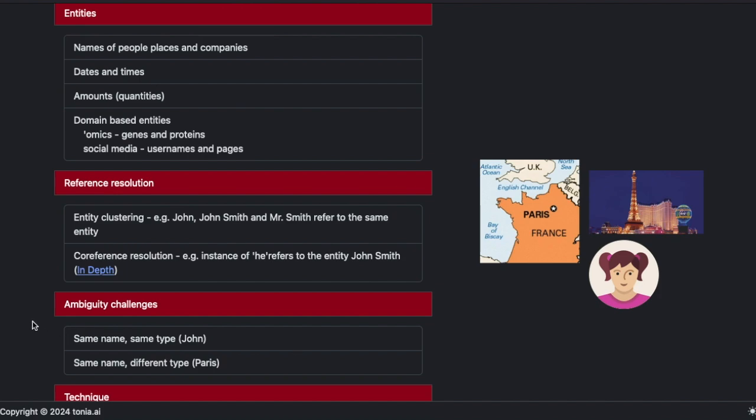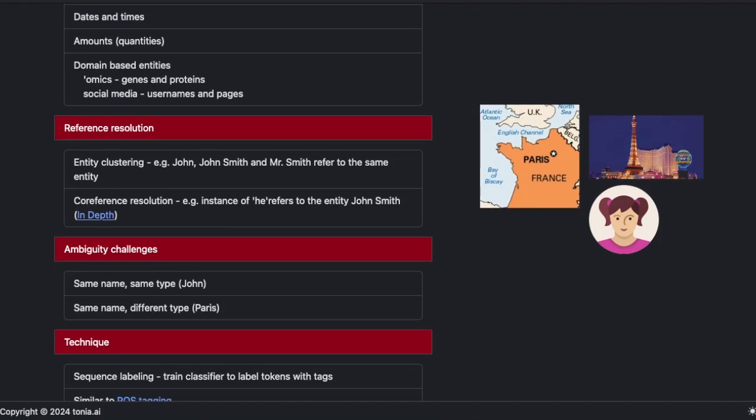For example, there could be multiple entities named John. Here the entities have the same name and they're the same type of entity, but they're not the same entity. There's also the case where different entities can have the same name, but not be the same type. And the example I have pictured rather crudely here illustrates that, where we have Paris, which is a city in France. Paris is also a casino in Las Vegas.